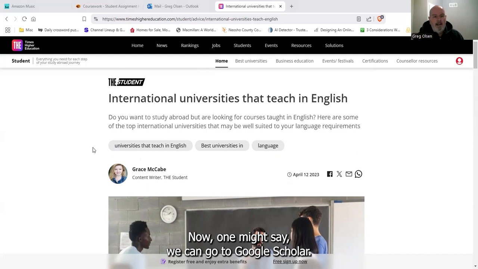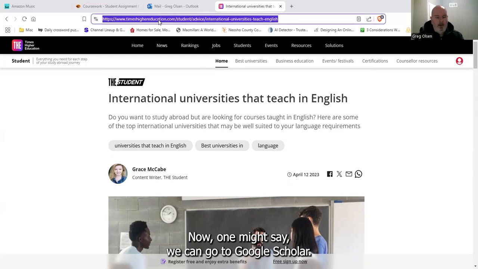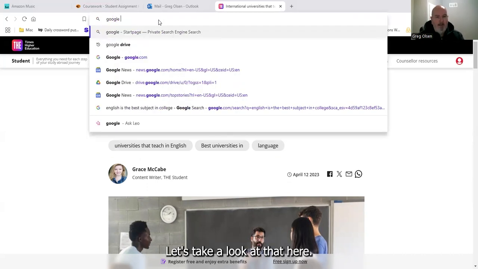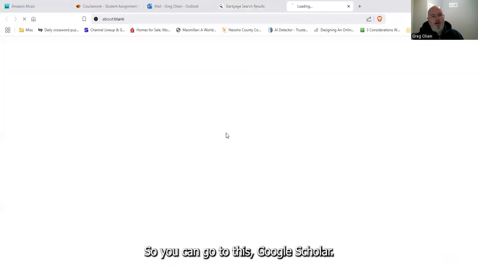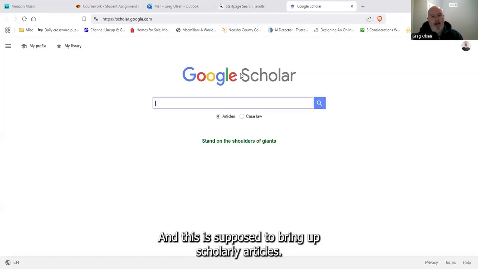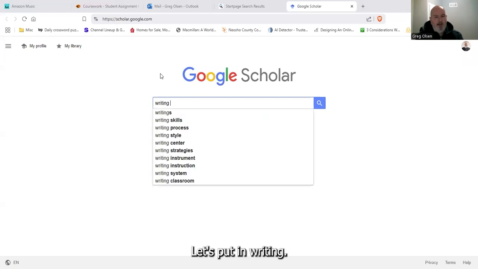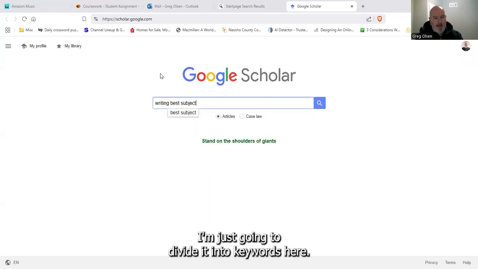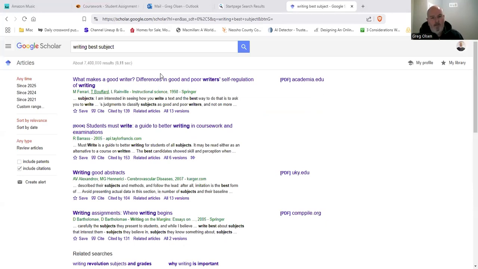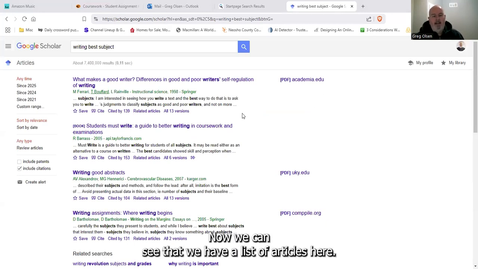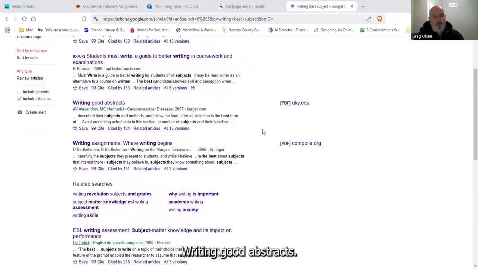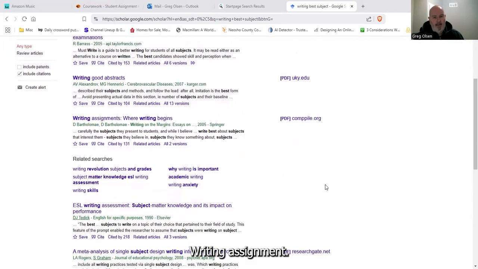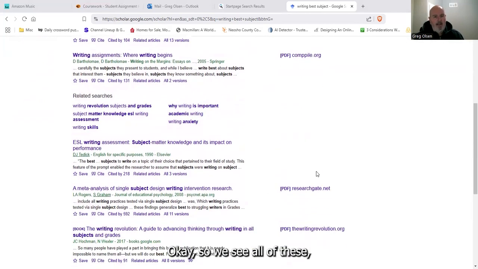Now, one might say we could go to Google Scholar. Let's take a look at that here. So you can go to this Google Scholar, and this is supposed to bring up scholarly articles. So let's put in writing best subject. I'm just going to divide it into keywords here. And we can see that we have a list of articles here. This one is a book, Running Good Abstracts, writing assignments. Okay, so we see all of these